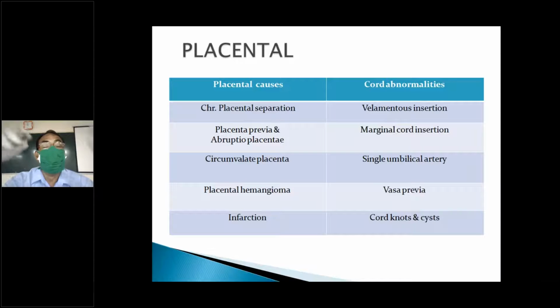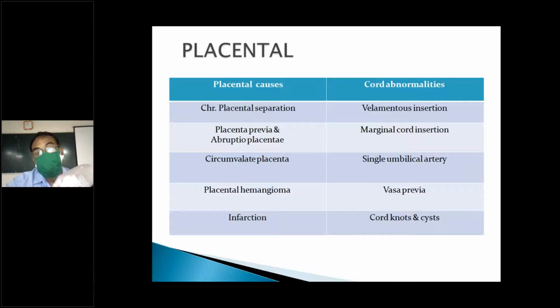So these are placental causes, again chronic abruption, all these things. Abnormal placentation, we have discussed this. Abnormal placentation means circulation is impaired, placental insufficiency. Another condition is abruptio, where the placenta will shift.